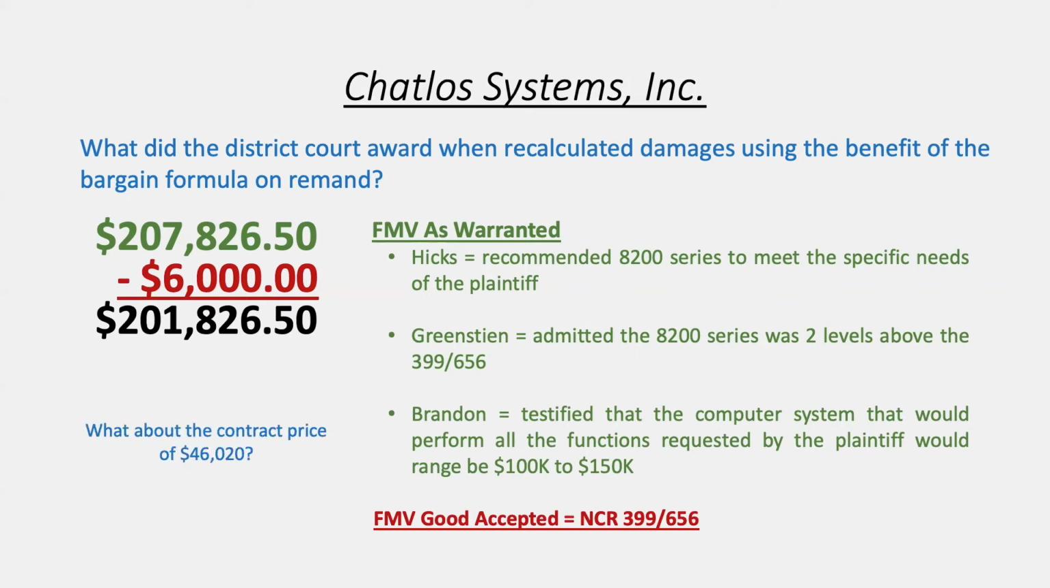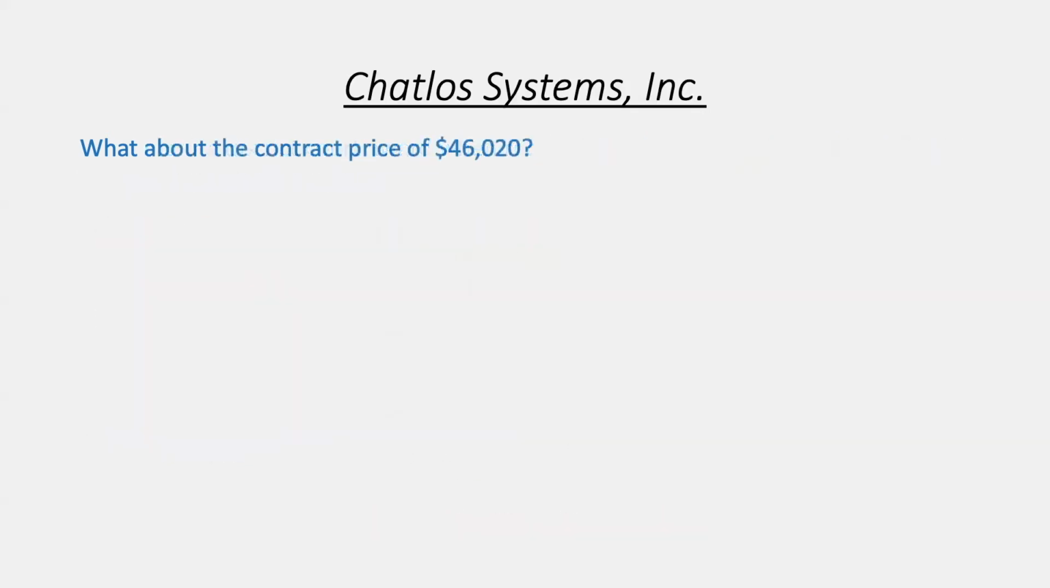And so what now happens with this contract price? Because they originally entered a contract for a computer system that was only worth $46,000. And now the remedy that the defendant is having to pay is over $200,000. How did we get to that point? That was the issue addressed by the court: what do we do about this contract price, given it's so different from the actual fair market value?